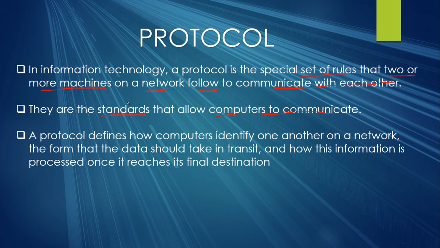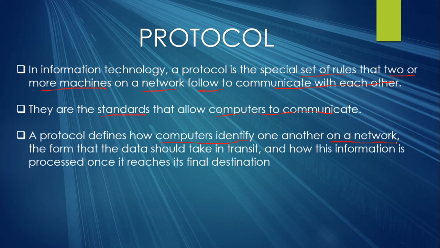So what kind of information is provided by the protocols? As I told you, protocol is a set of rules and regulation, but what are those rules? Protocol defines some rules on how to identify a computer on a network. The protocol provides us a rule on how you can identify a particular computer in a network when you want to send the data to a specific computer. So the first thing described by the protocol is how you can identify a computer in a network.